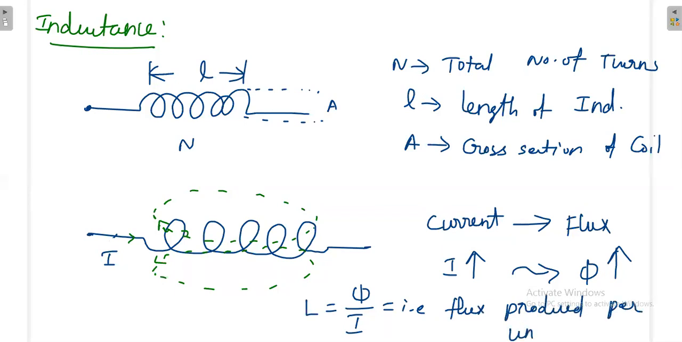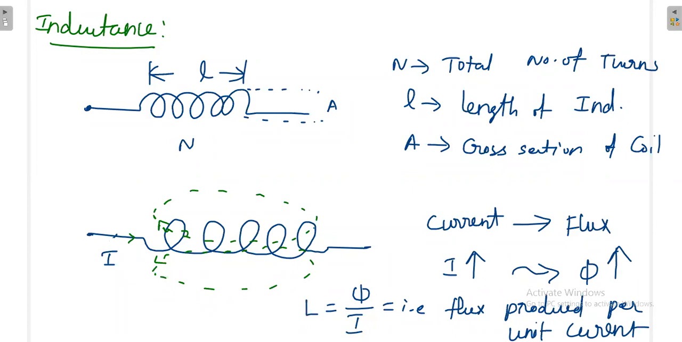Flux produced per unit current. That is the definition of inductance. If you are able to produce more flux with less current, then what does that mean? Your inductance value of the inductor is very, very high.